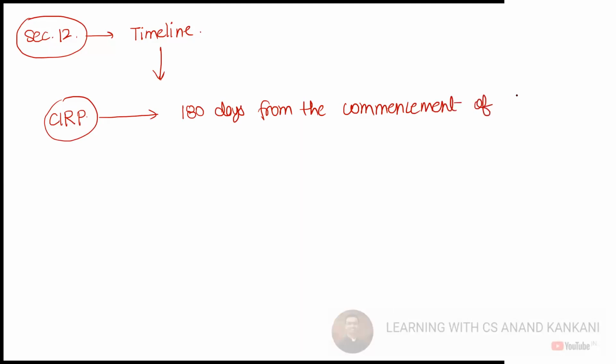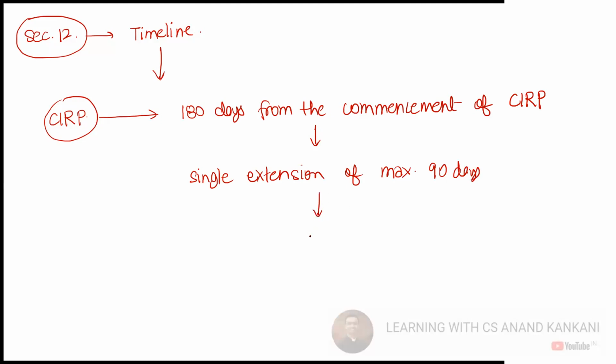From the commencement of CIRP, then a one-time 90-day extension. A single extension of maximum 90 days. Very good. And then you have a new thing here, so that things like this still do not happen.